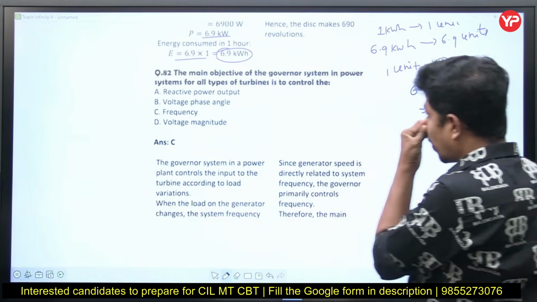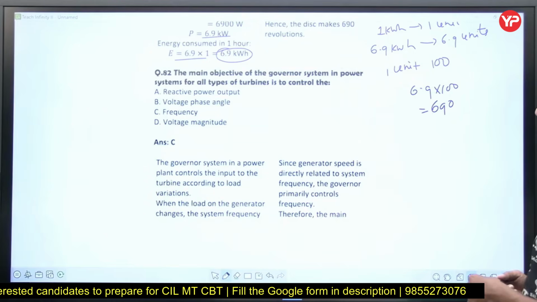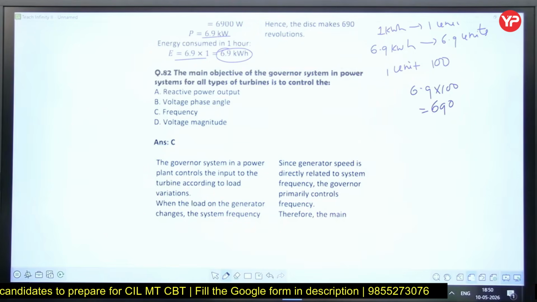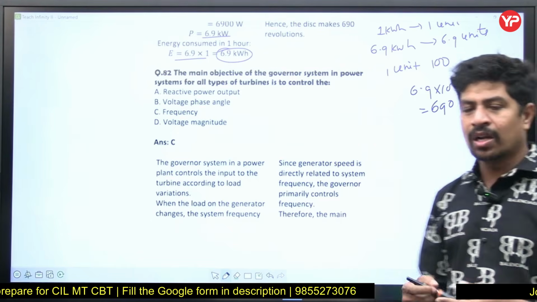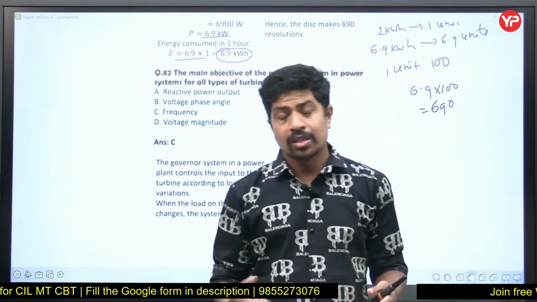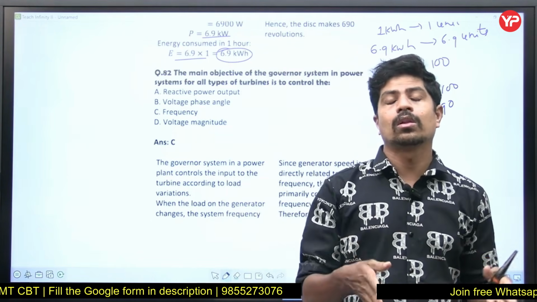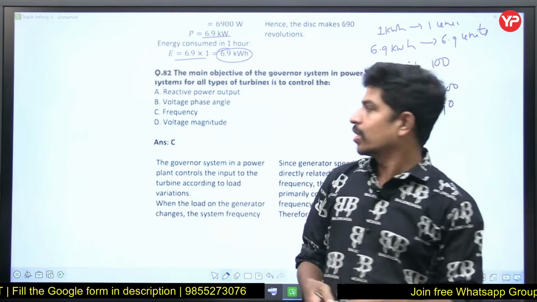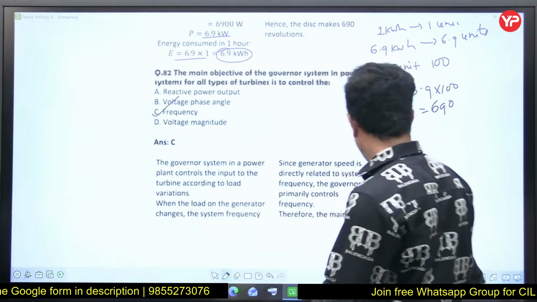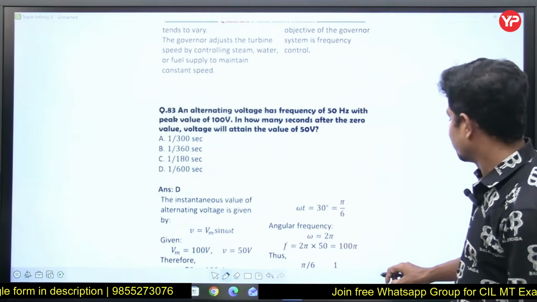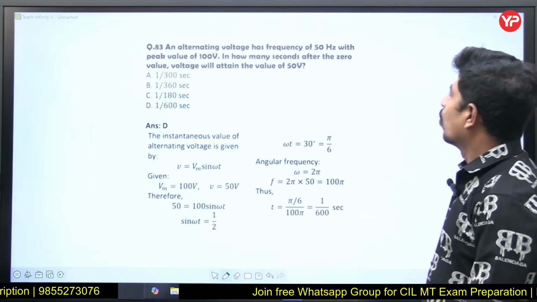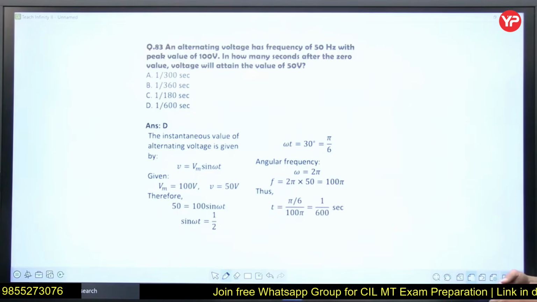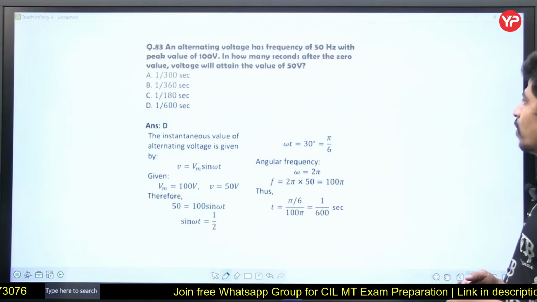The main objective of the governor system in a power system for all types of turbines is to control frequency. Yes, governor: whenever load increases, the governor is going to control the steam flow, right? So frequency, it is frequency. That is a direct question, right? Next, please.